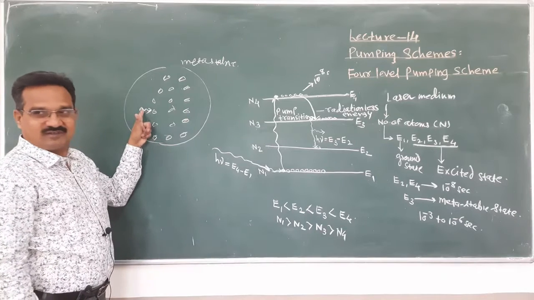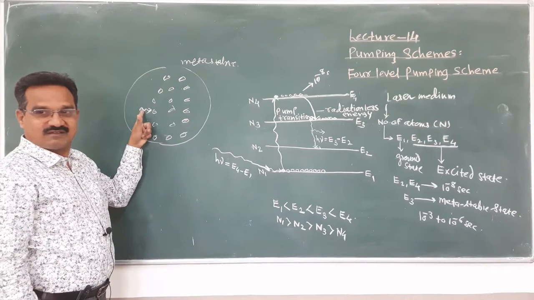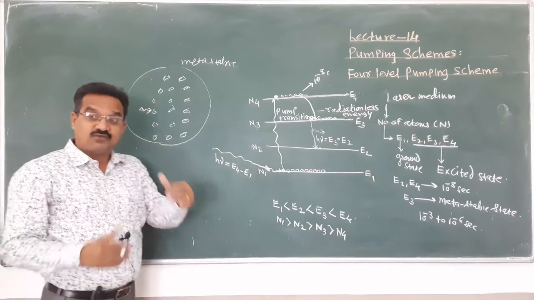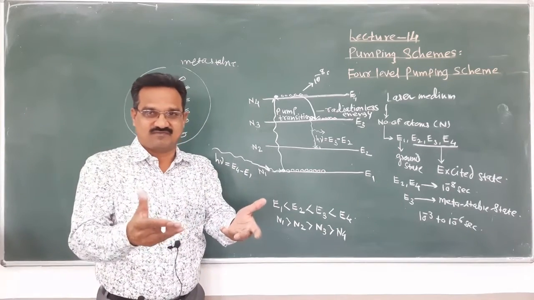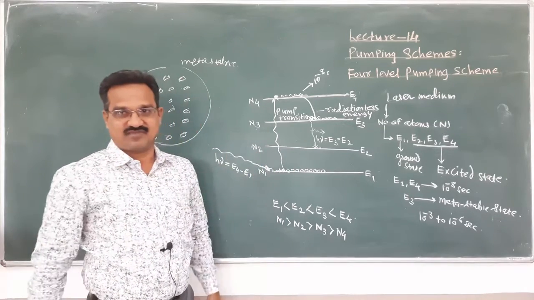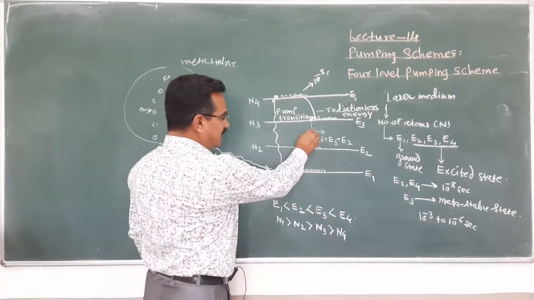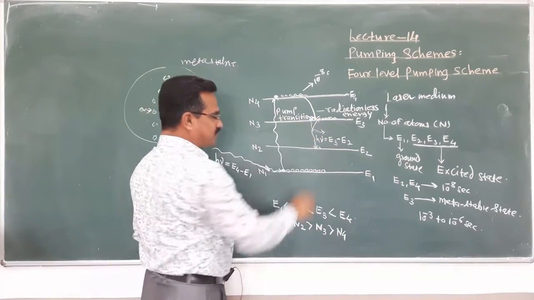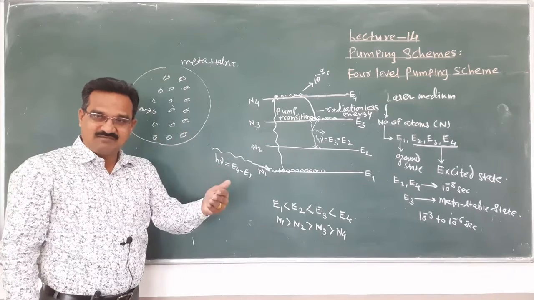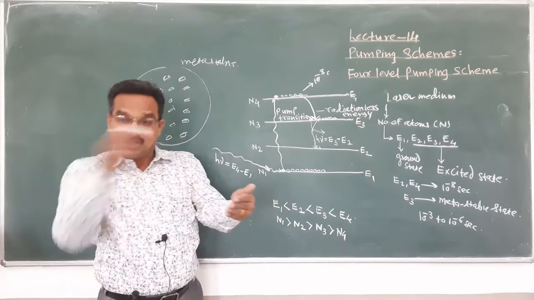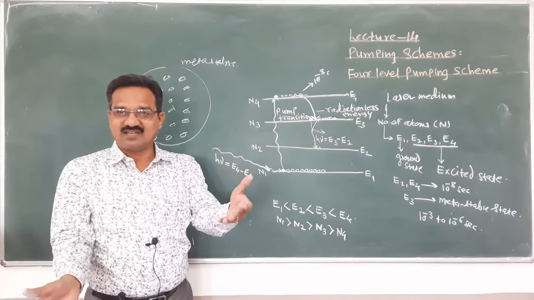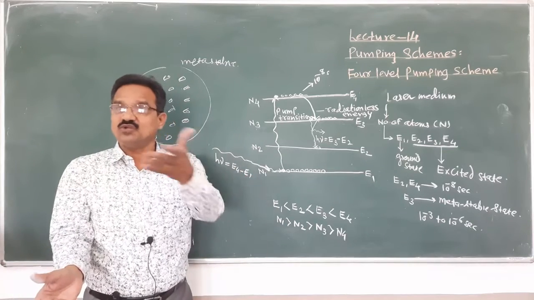But this first photon emitted by spontaneous emission interacts with other atoms present in the metastable state. Means this photon interacts with this other atom and it forces the other atom to jump from E3 to E2.